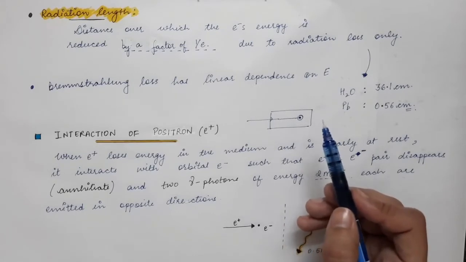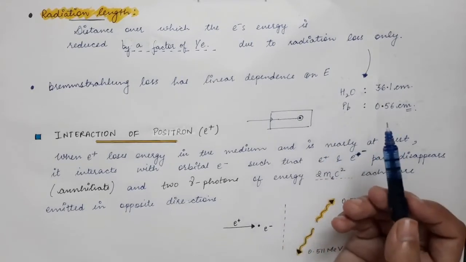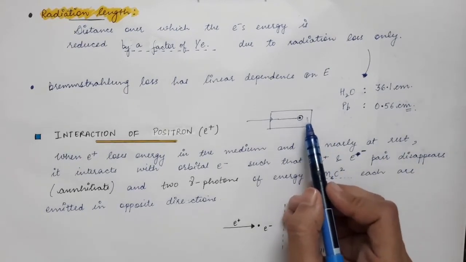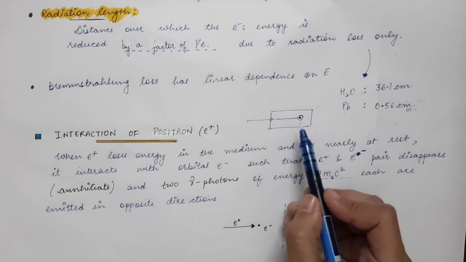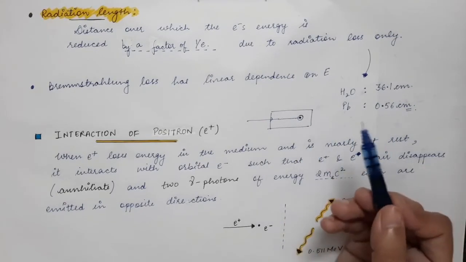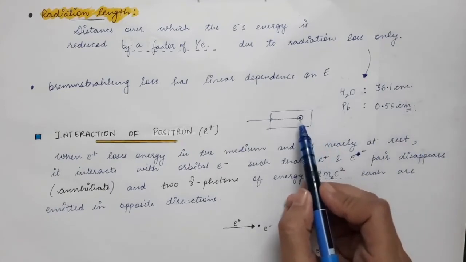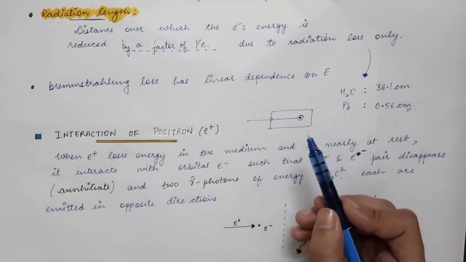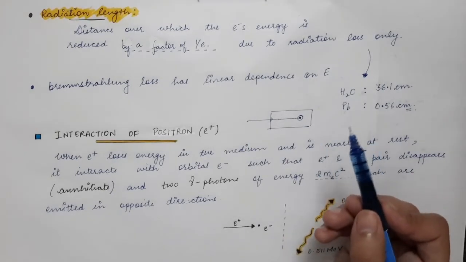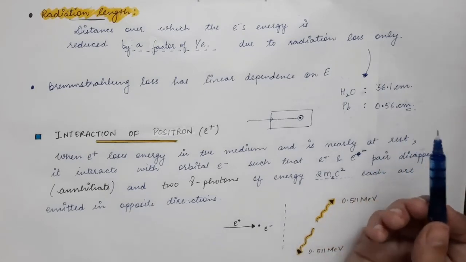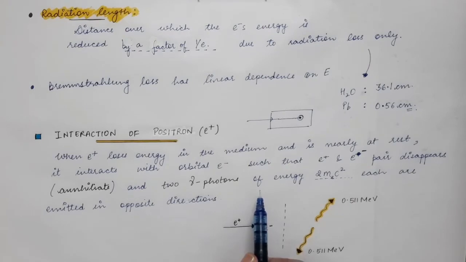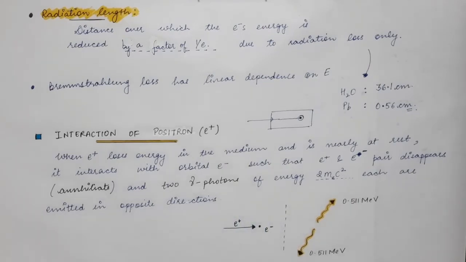So we know that matter cannot be created, it cannot be destroyed. So if these electron positron pairs are disappearing, it means they are getting converted into something else. And what will it be? It will be energy. When the electron and positron pair disappears, the mass will be released in the form of energy, and in this case 2 gamma photons are released.